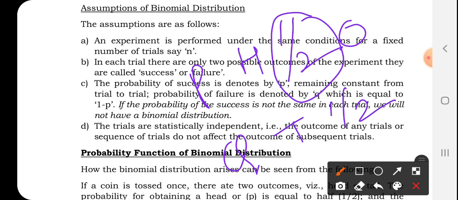So these are the assumptions. The first assumption is that the condition should be the same. Second, there should be two possible outcomes, success and failure, and the probability of success and failure should not change. In case it is changing, it is no more known as binomial distribution. And all the trials should be independent of each other. It should not be dependent. This is possible in case of dice. It is possible in case of a deck of cards, if we are playing with replacement. If we are playing without replacement, it won't be considered binomial distribution.